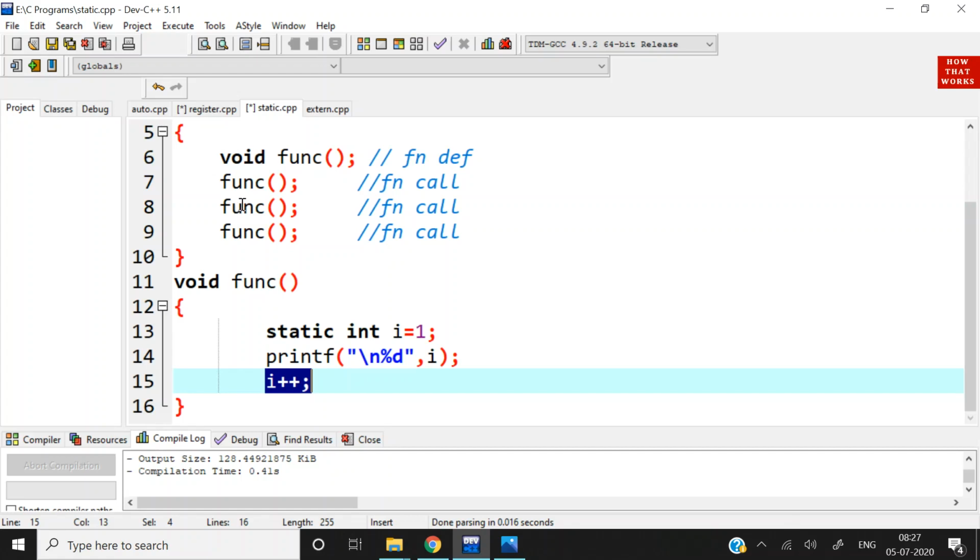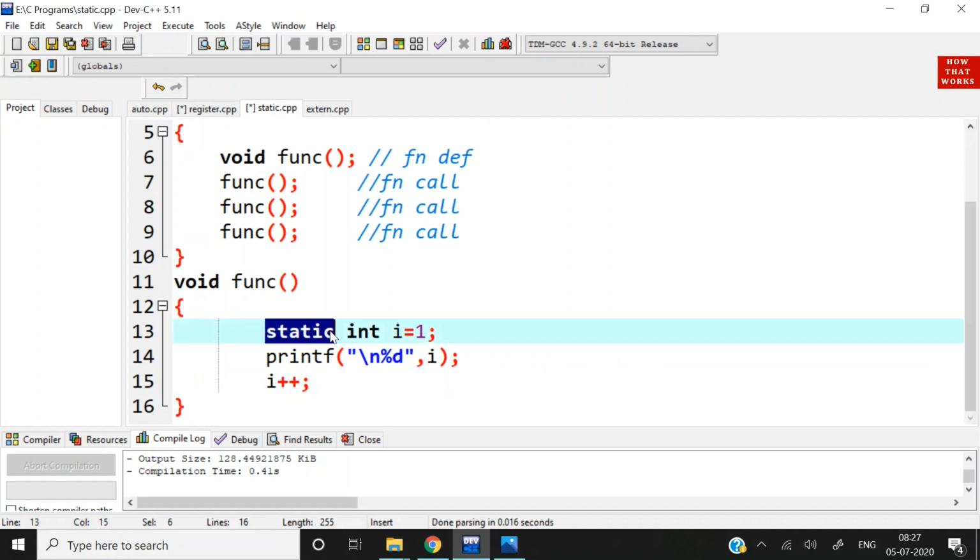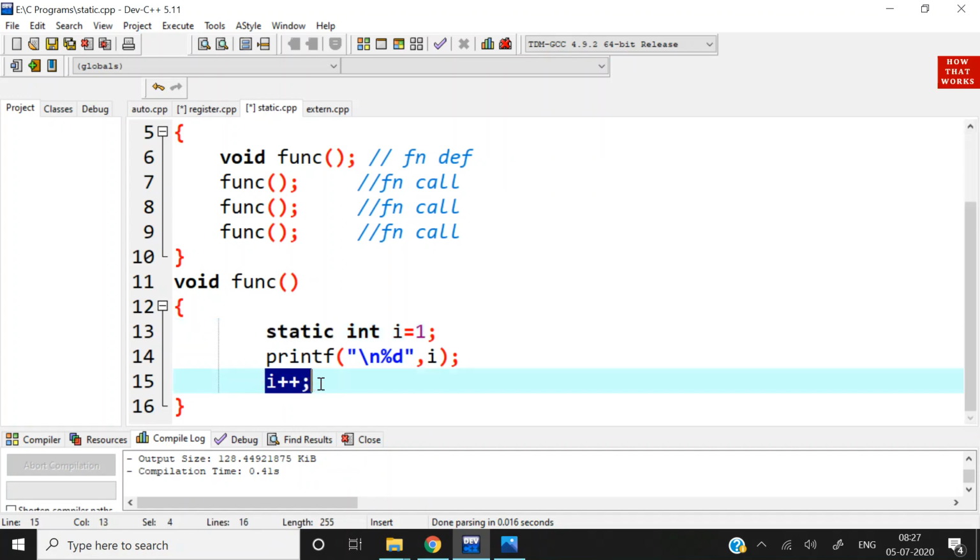Then second time this function will be called, and again static int I is equal to 1, printf I, but this time the value of I will be printed as 2 but not 1, because its storage class is declared as static. That means it will remain static, it will contain the previous updated value but not the new one. So the value of I will be printed as 2. Then it will be incremented, it will become 3 over here, and control will go back.